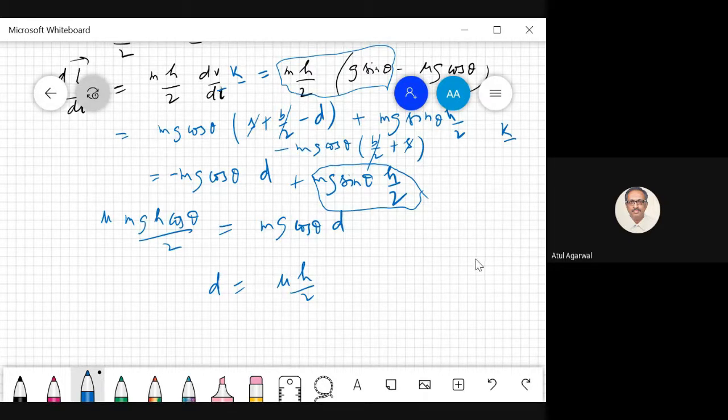So you see, you have got the same answer. Lavish, is it all right? Yes, sir. So you see, it is important to know what the right equations are. We did it in several ways.